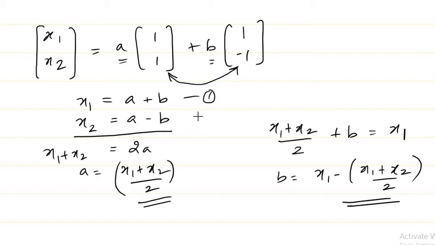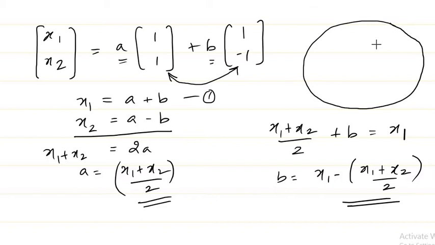One more thing I would like to say is that here we have done two things. One thing we have shown initially is that these two are linearly independent. Another thing we have shown is that any vector in R2 can be represented as a linear combination of these two vectors. That means we are able to form the complete R2 space with the help of two vectors which are linearly independent, right?